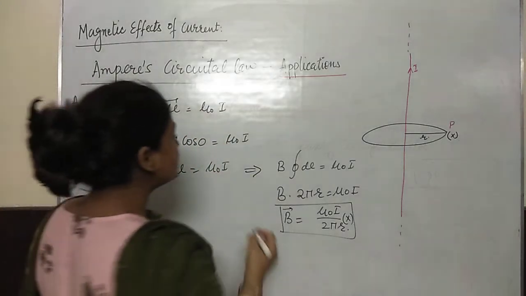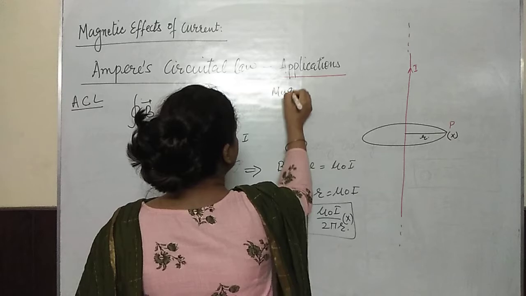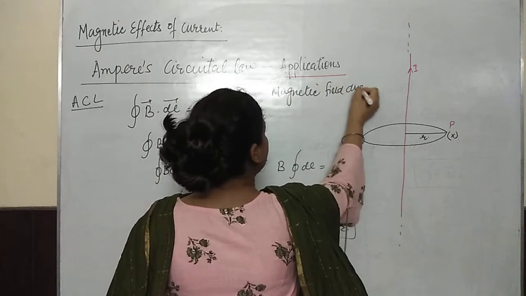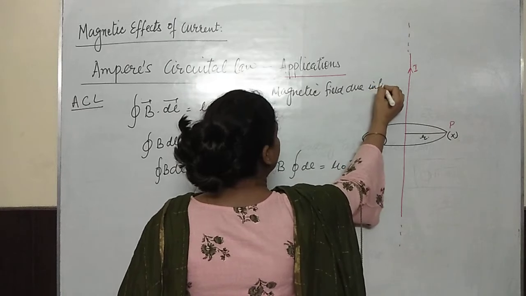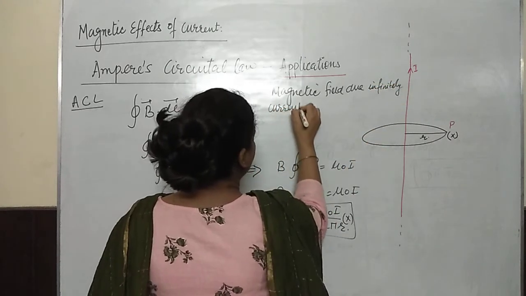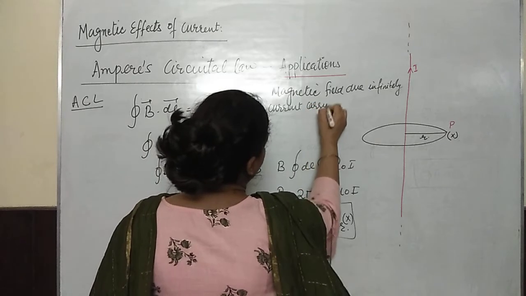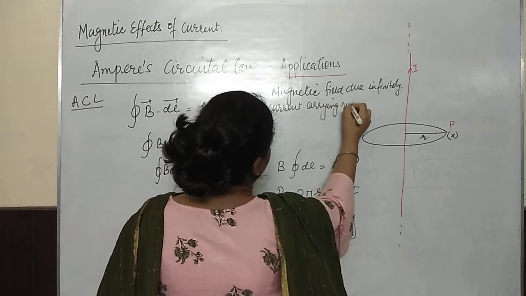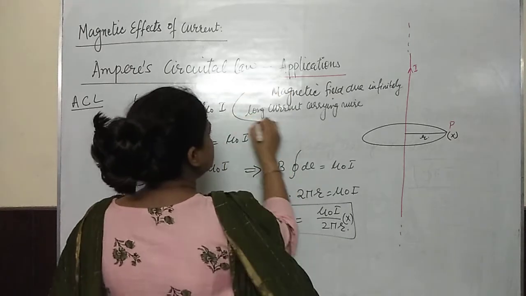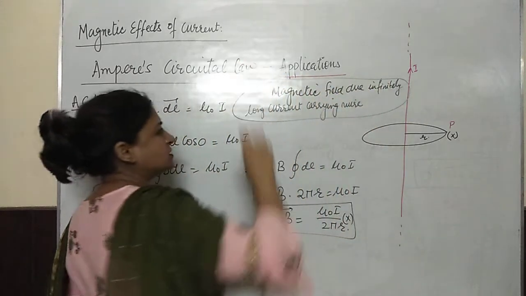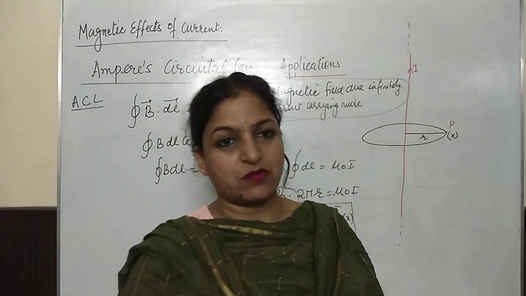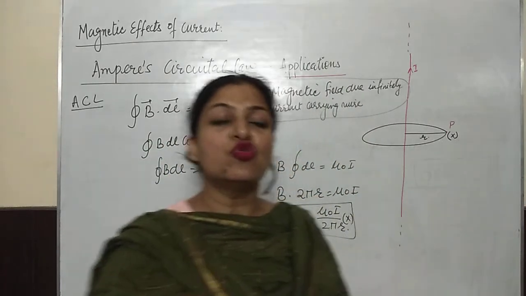I have not written the topic, so this was the magnetic field due to a current carrying wire. This is the topic we have discussed: magnetic field due to an infinitely long current carrying wire. What is that? Mu naught I over 2 pi r.